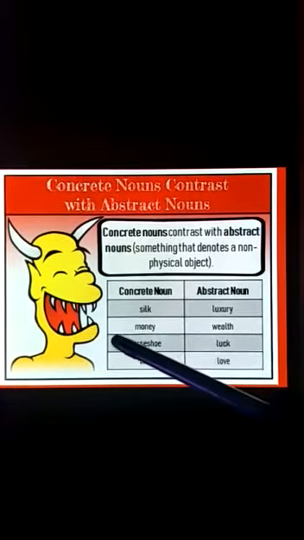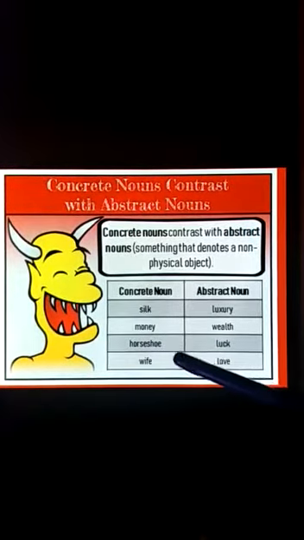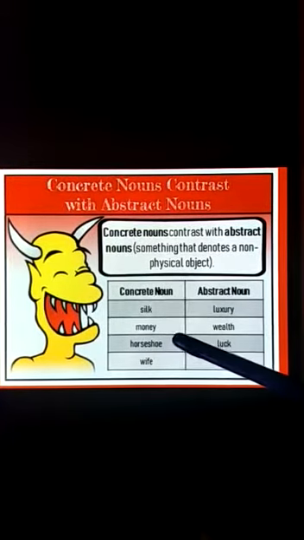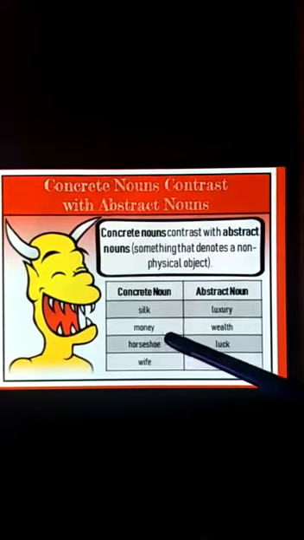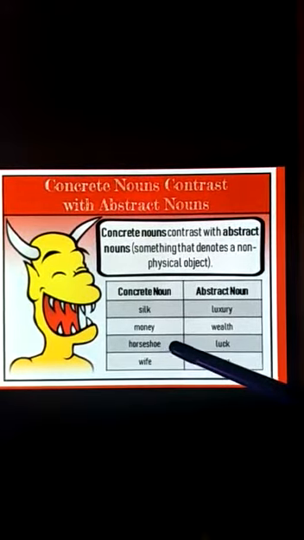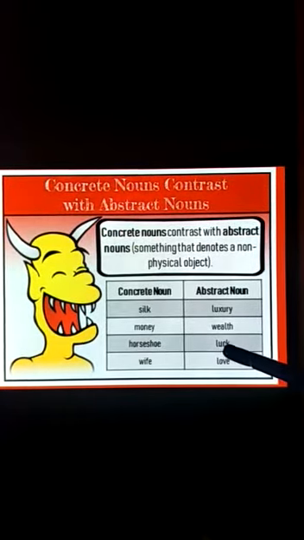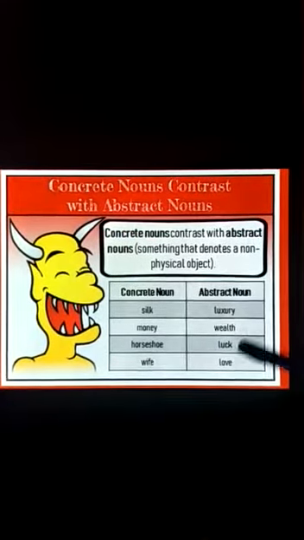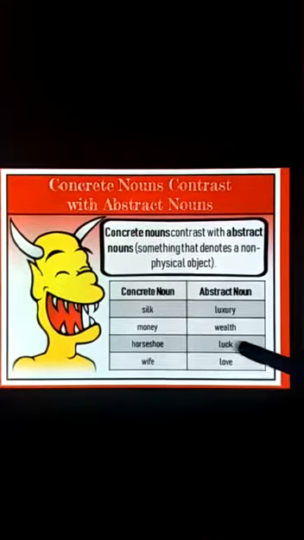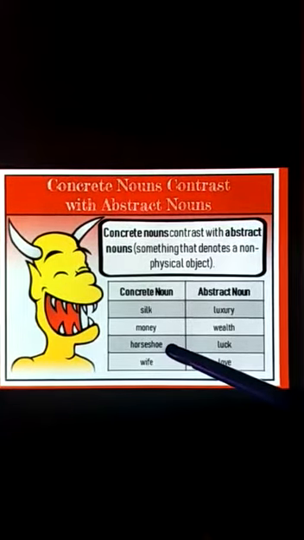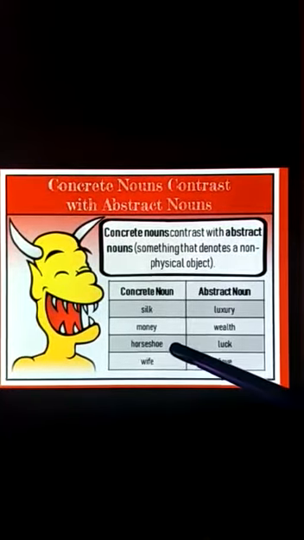Then we see the horseshoe. Horseshoe, which is the shoe of a horse, horseshoe. It is put outside the house. So for good luck. Okay, so it is associated with luck. So luck is something that we cannot touch or see. So here luck will denote abstract noun, and horseshoe is a thing which we can see and touch. So it will be a concrete noun.